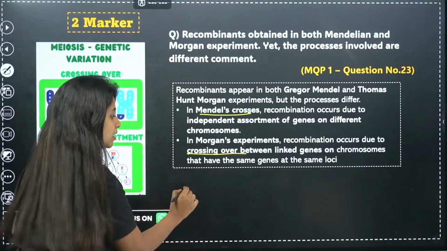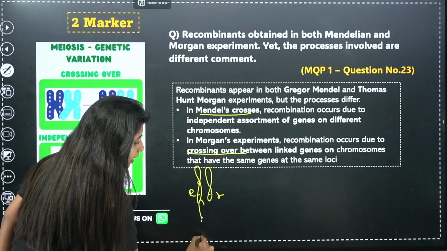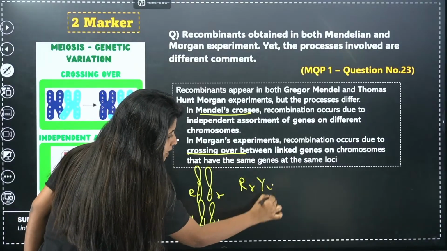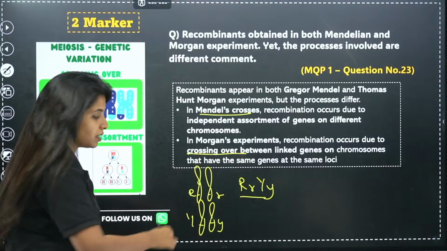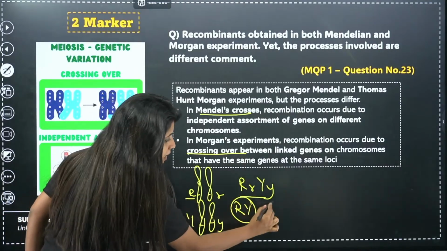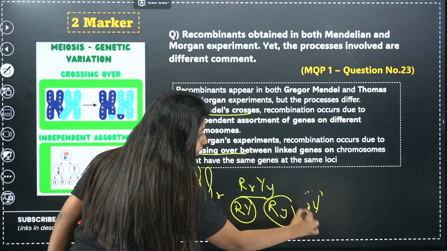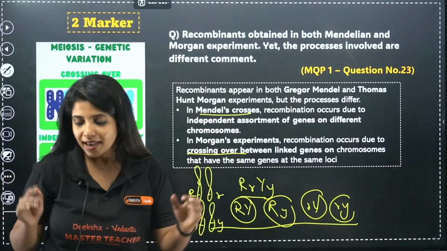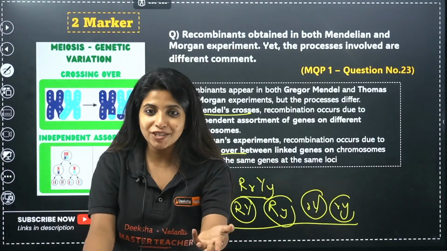Because we studied that basically, if at all over here I have capital R, small r, and I have capital Y, small y, in an organism which looks like this. And when I cross it, basically I get to see multiple types of gametes. Capital R sometimes goes with capital Y. Capital R sometimes goes with small y, small r sometimes goes with capital Y, small r goes with small y also. You have multiple types of gametes, and when you have multiple gametes, they are also going to fuse to form multiple types of progenies, right?